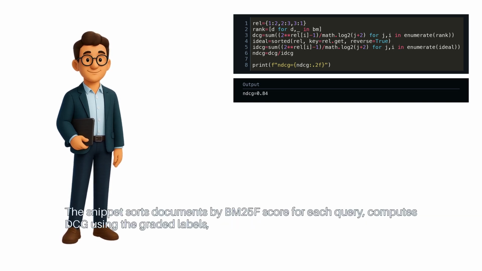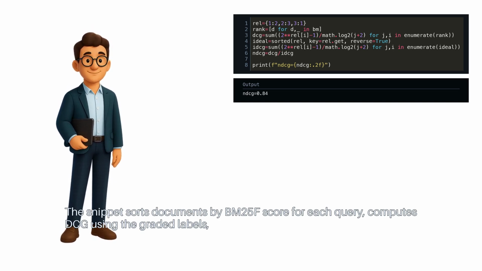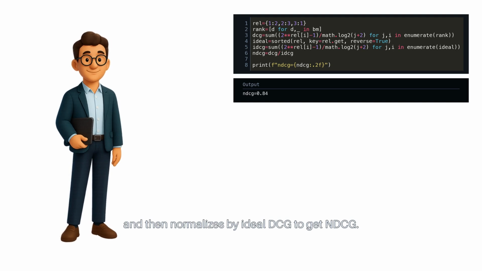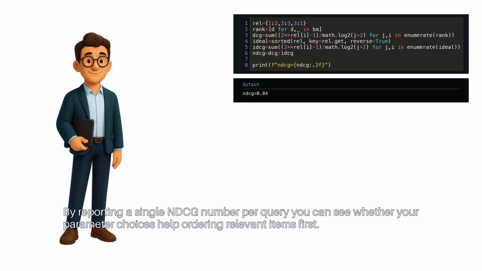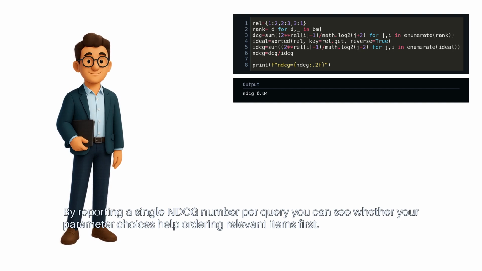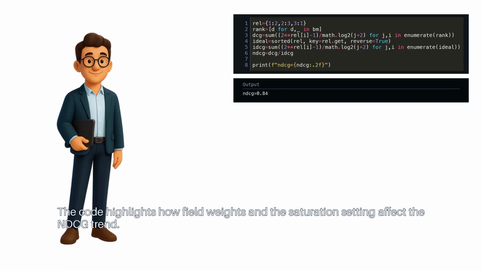The snippet sorts documents by BM25F score for each query, computes DCG using the graded labels, and then normalizes by ideal DCG to get NDCG. By reporting a single NDCG number per query, you can see whether your parameter choices help ordering relevant items first. The code highlights how field weights and the saturation setting affect the NDCG trend.